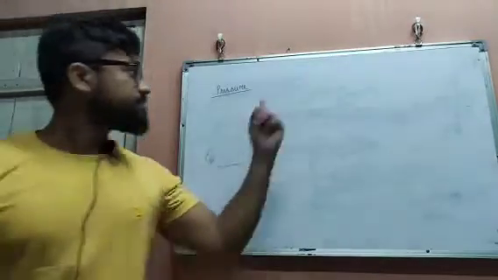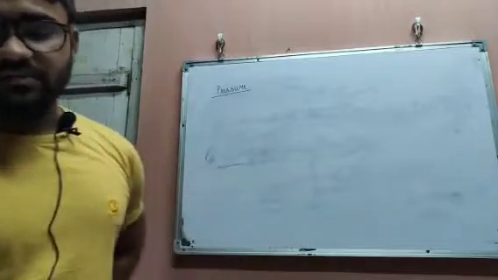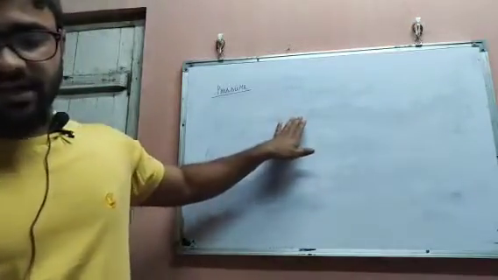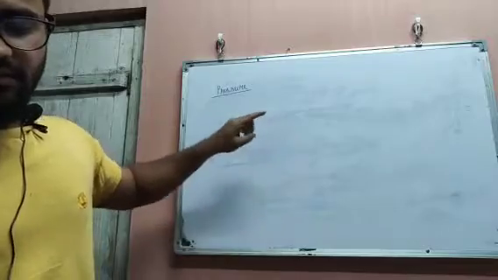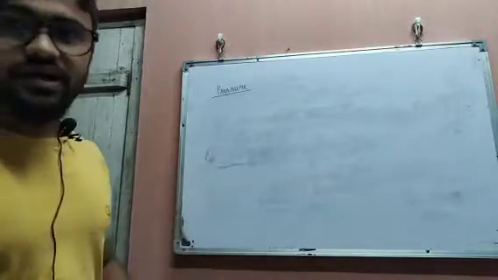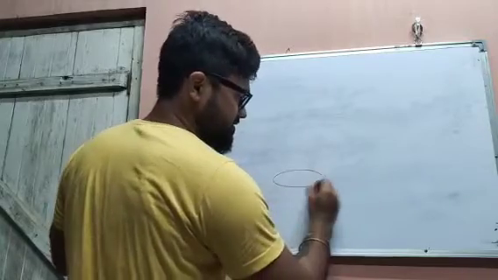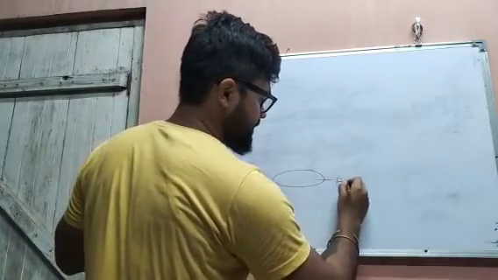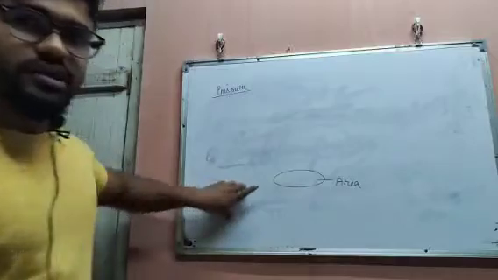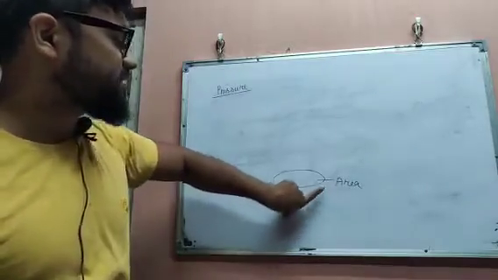Next we have pressure. What is pressure? It is the force per unit area applied to an object in a perpendicular direction. Suppose you have an object with this area.